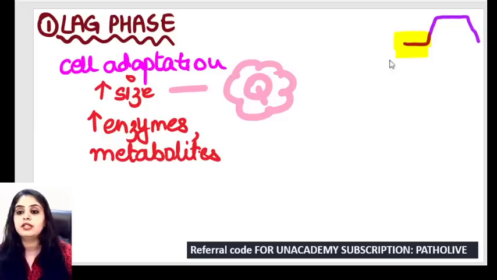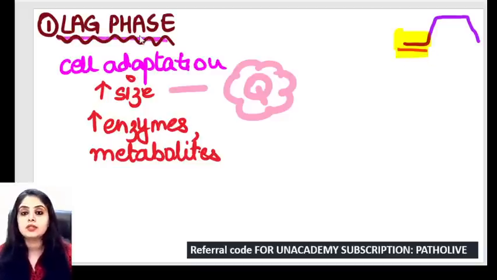Let's start with the first one, this particular phase where everything is standing still, the lag phase. This is basically all of us in the lockdown. When all of us were in the lockdown, what were we doing? We were sitting, we were eating, just sitting at one place, no activity, no moving around. That's it, just sit and eat and become fat. That is what we did in the lockdown, although we didn't actually, because most of us were on duties and working.